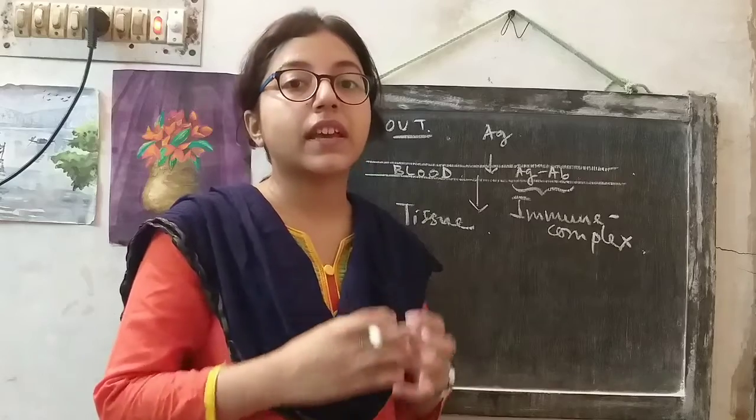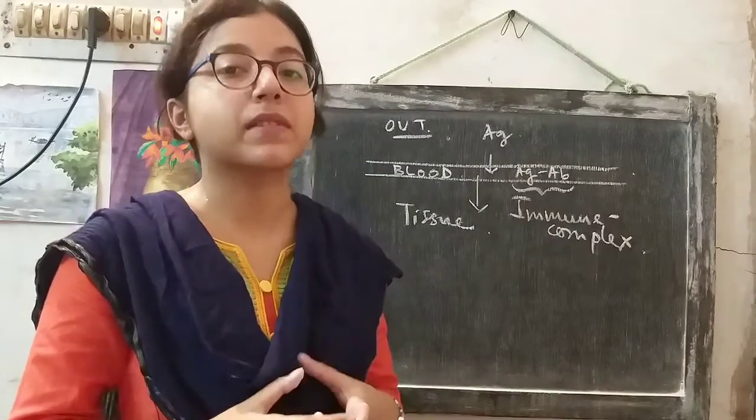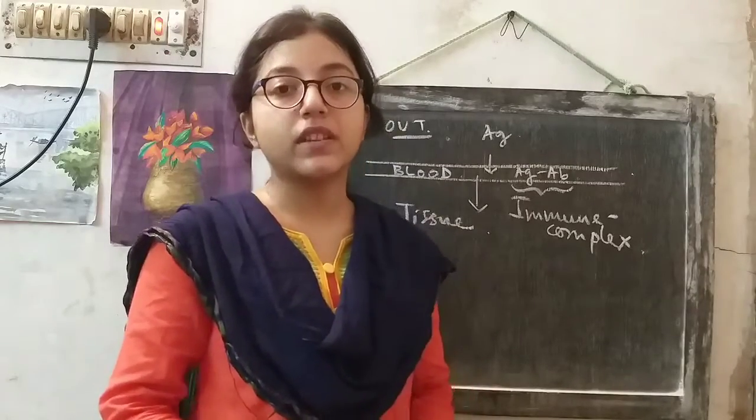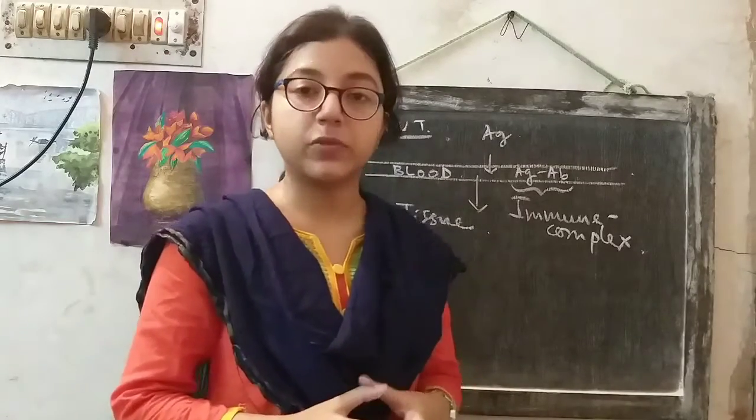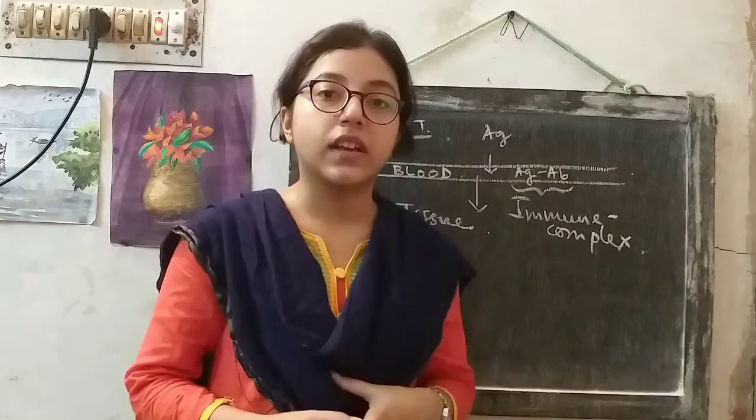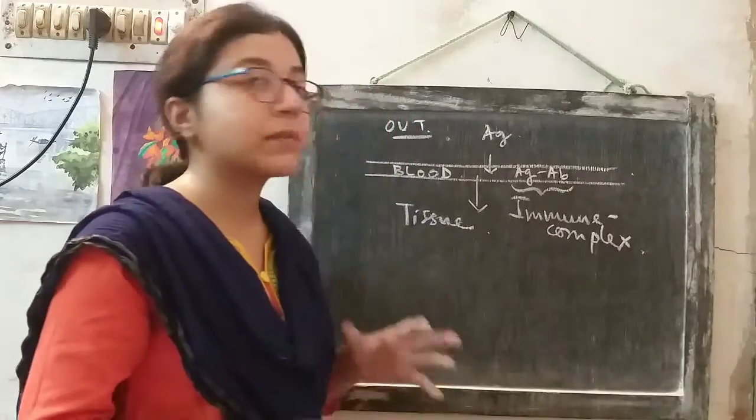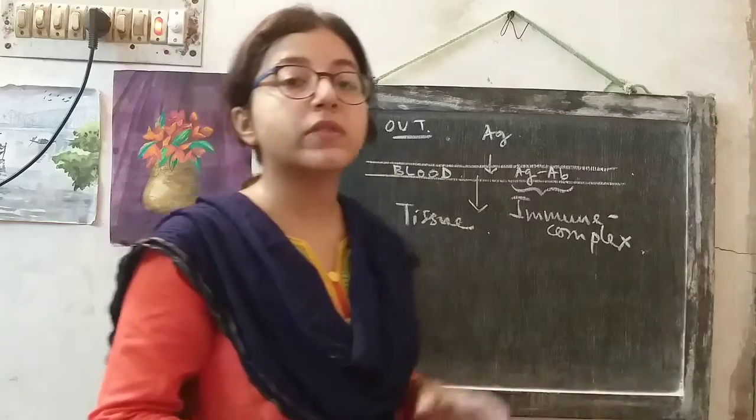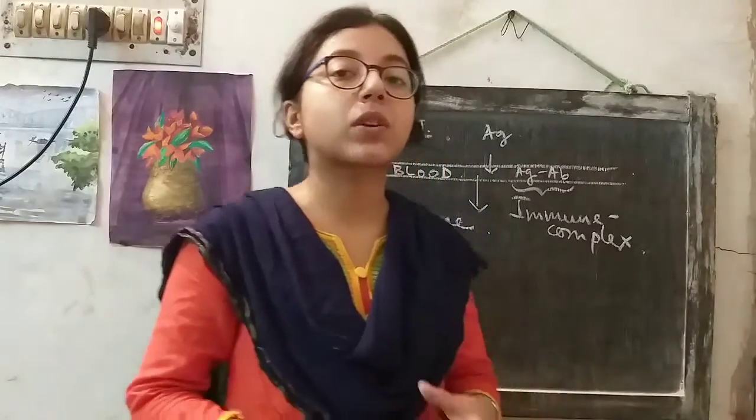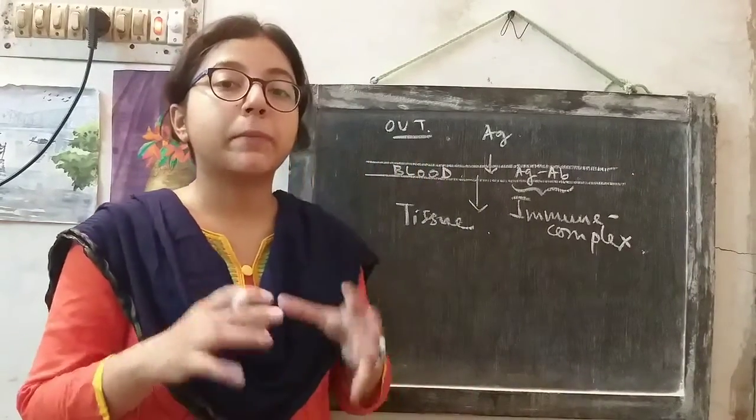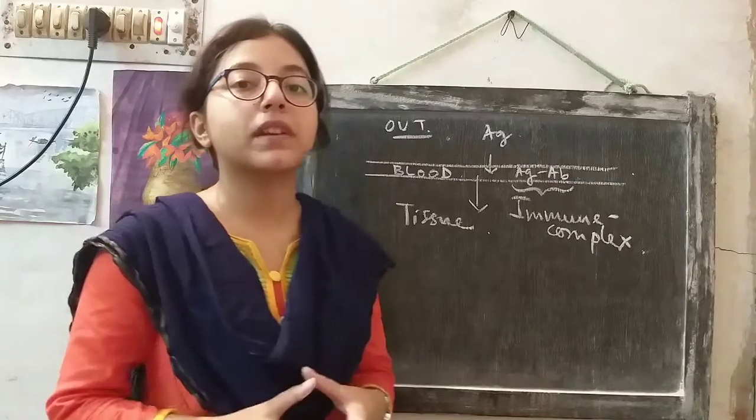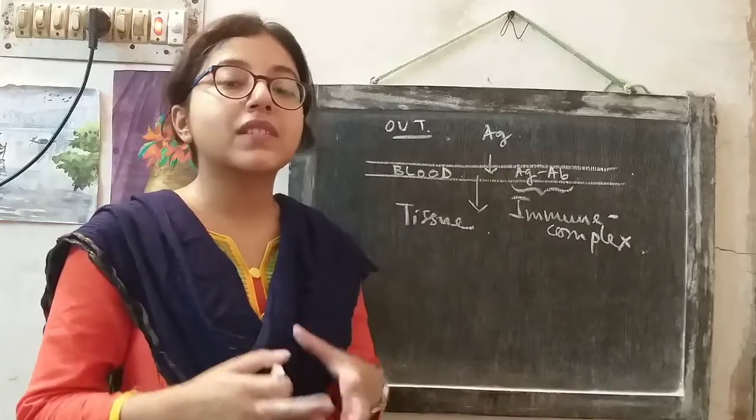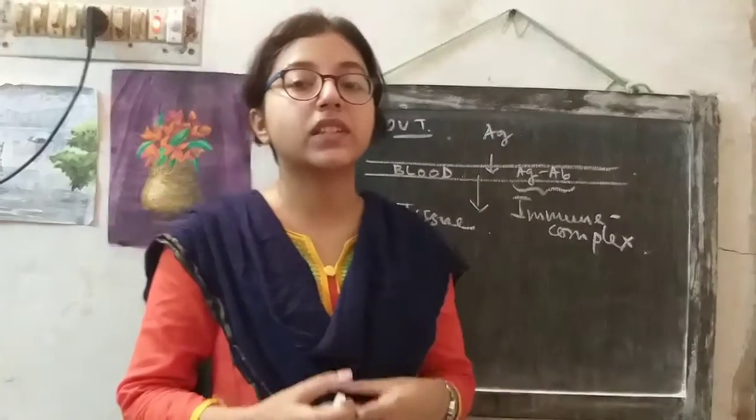So this is the case that happens during type 3 hypersensitive reaction. This reaction does not occur in every individual. Only in hypersensitive individuals this reaction occurs. These immune complexes may be deposited at various sites of the body, within the lymph nodes, within the kidneys, and at various other locations. Depending on the site of this immune complex deposition, the names of the diseases are different. So this is how the type 3 hypersensitive reaction is mediated.